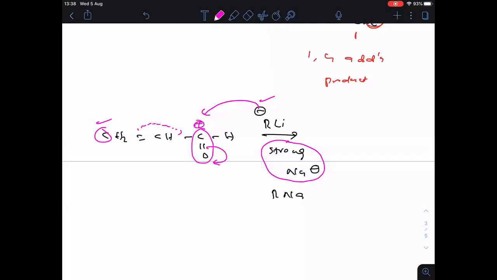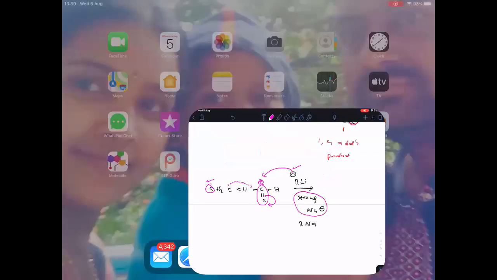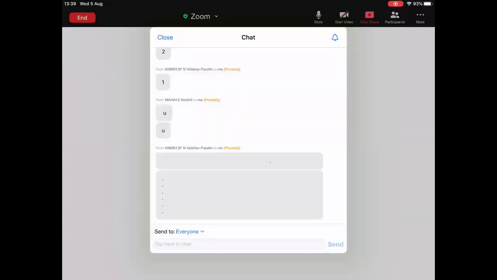So remember everyone that this R minus is there now. R minus attacks on the carbonyl carbon, because in carbonyl carbon, from the starting onwards, positive charge is there. Is it clear? Carbonyl carbon always positive charge. Therefore, R minus attacks on the carbonyl carbon, but not on the other carbon. Okay. Tell me, anyone have any doubt in this one?